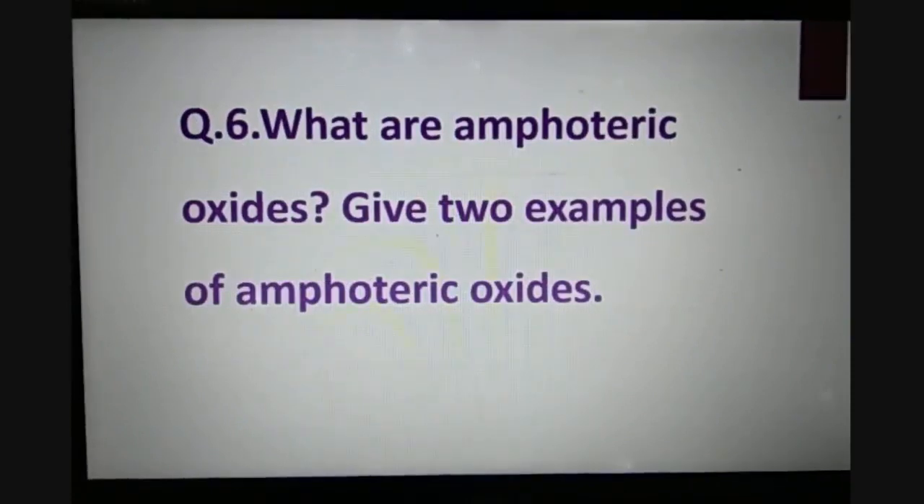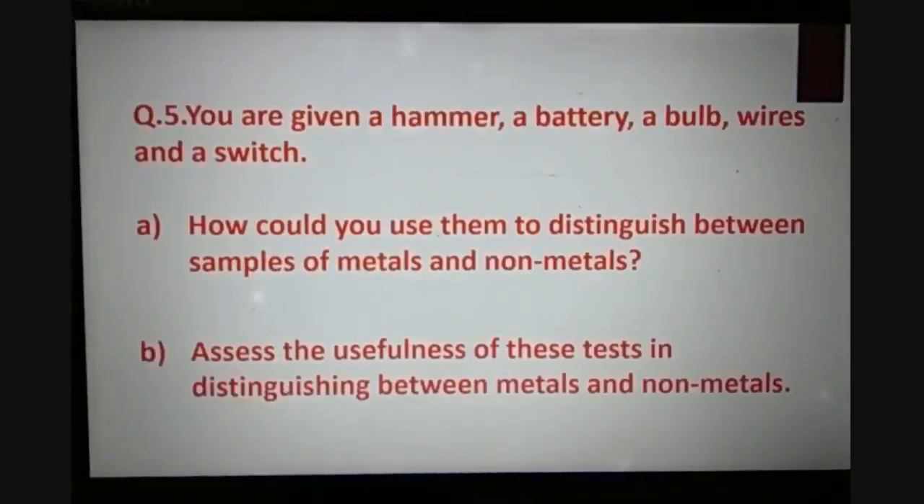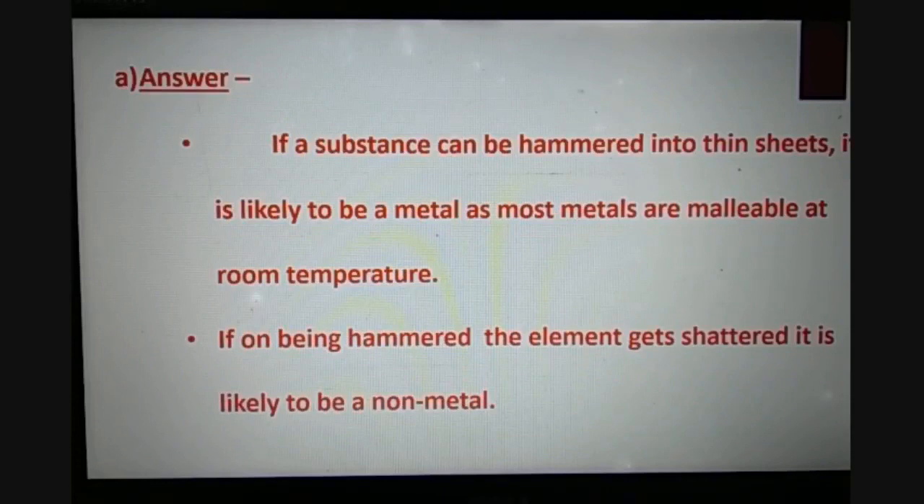Next question is, assess the usefulness of these tests in distinguishing between the metals and non-metals. So you can see, this can help us to identify the metals and non-metals. So this way we can identify the properties of the metals and non-metals. If we can hammer them into thin sheets, then they are metals and they are malleable at room temperature. If they are not able to convert into sheets when they are hammered, then they are likely to be non-metals.